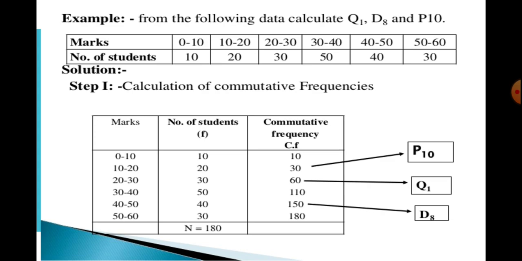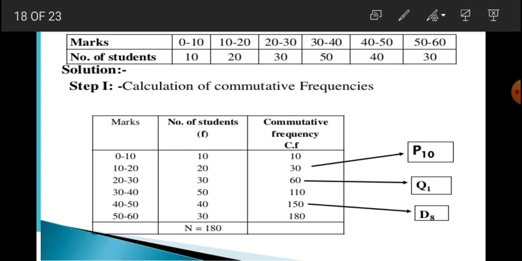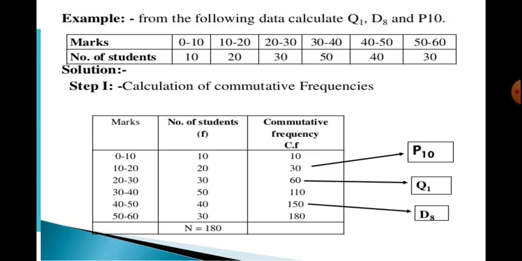Next, we have a combined example of group data for quartiles, deciles and percentile. From the following data, calculate Q1, D8 and P10. This is a group data because class intervals are there. The very first step is to arrange the information in ascending order; in our question, it is already in ascending order. After that, the second step is to find the cumulative frequency, meaning to convert this information into a cumulative frequency series. Now we are to find out Q1.